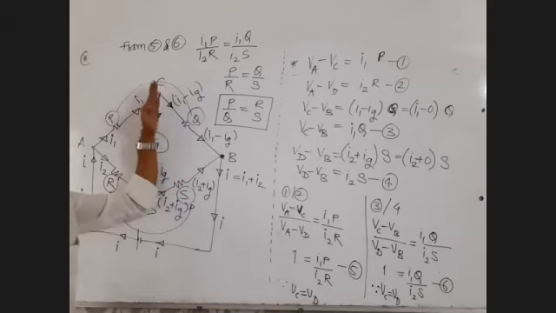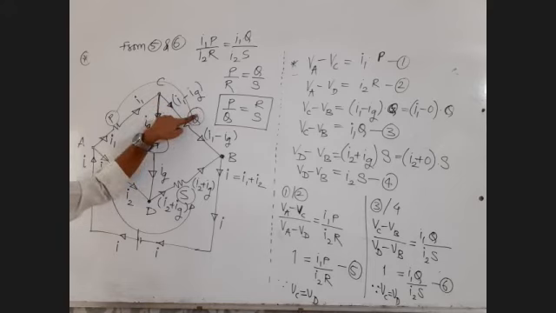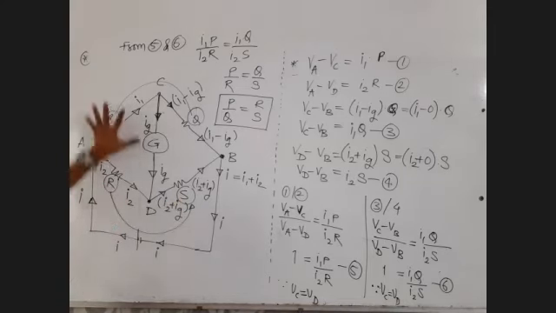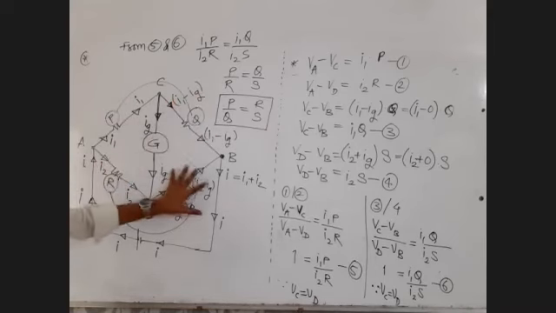Galvanometer divides. P divided by Q is equal to R divided by S.